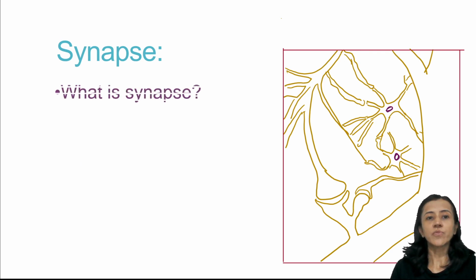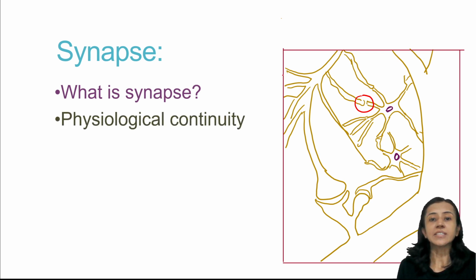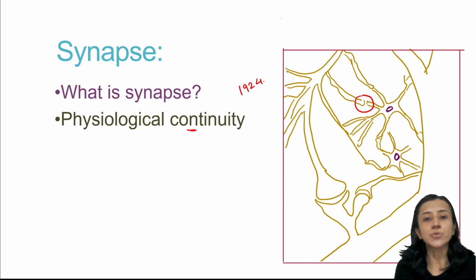Now, first of all, what is synapse? Synapse is the site where nerve cells communicate with each other. Here you can see this is the site of synapse. The term synapse was first introduced by Sherrington in 1924, and it is defined as a site of physiological continuity but not anatomical continuation.